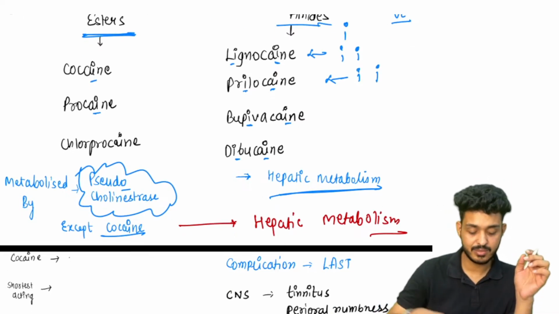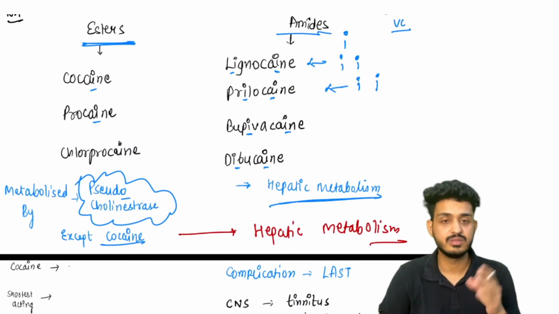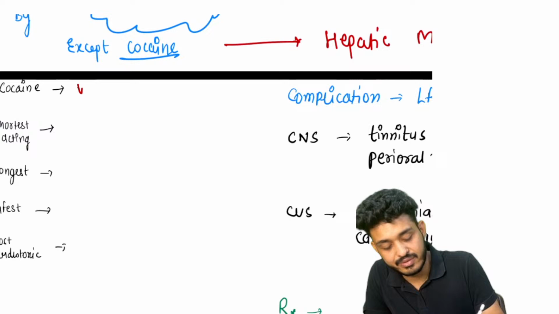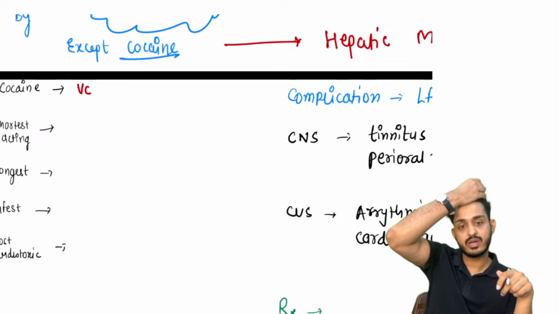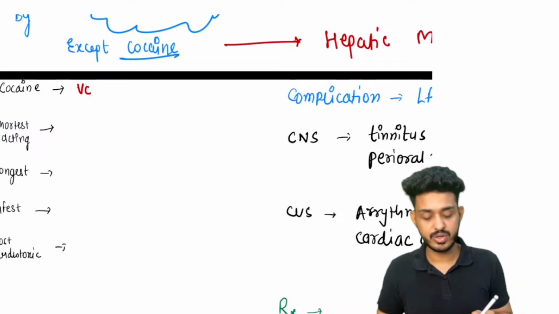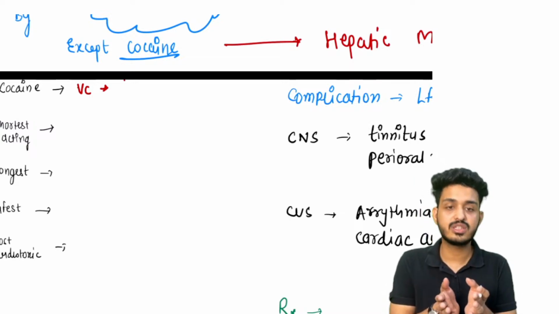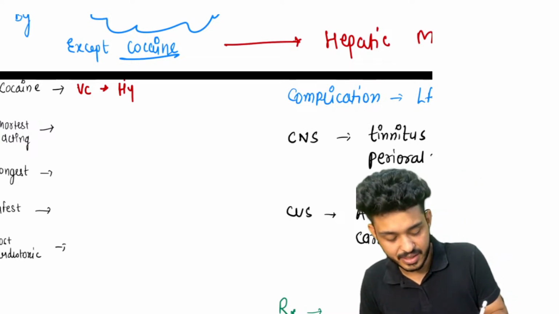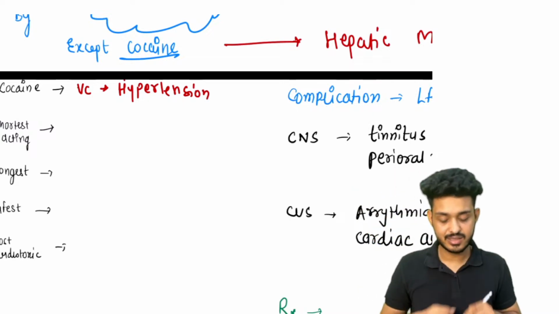Now some important questions that have been asked about these. Esters and amides we have differentiated. First one is cocaine. Cocaine causes vasoconstriction. You must have studied in other subjects also, those people who snort cocaine, what will happen? There will be septal perforation. Why? Because it causes vasoconstriction. Whenever a vessel is constricted, the pressure on the vessel increases, known as an increase in BP, also known as hypertension. So this patient will have vasoconstriction leading to nasal septal perforation also.